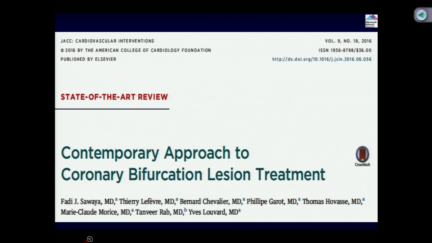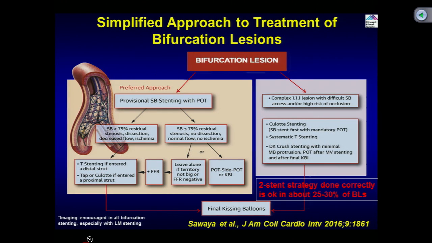Now there is a very nice editorial, actually a review article, by Lassen and team in JACC Interventions last month, on the contemporary approach to bifurcation lesion treatment. I think this really puts things together. We have bifurcation lesions, and in the majority of them we start with provisional stenting. After provisional stenting of the proximal segment, what we have learned now is that your stent size should be identical, 1:1, to the distal vessel after the bifurcation.